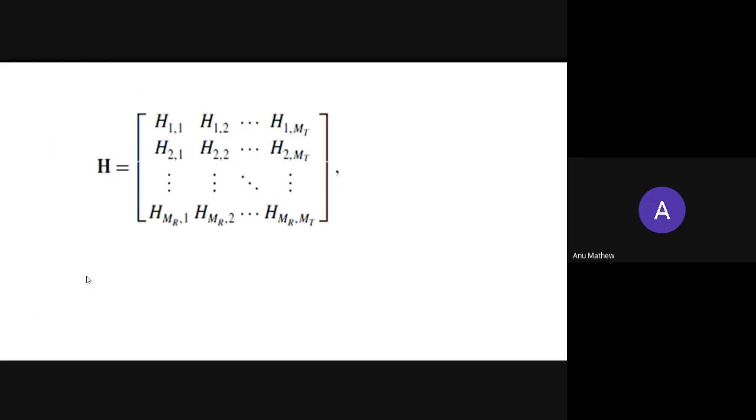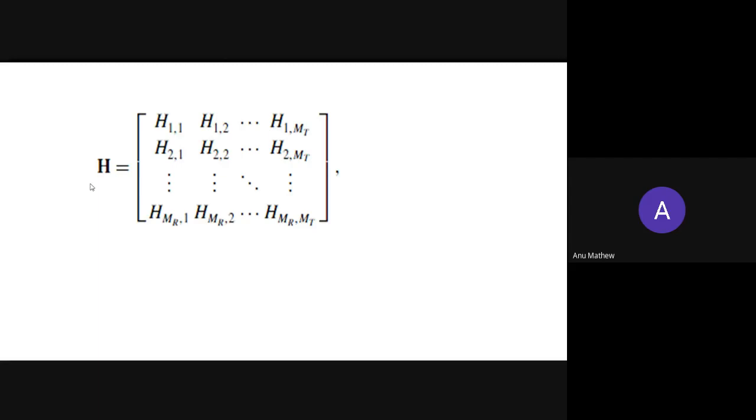This matrix represents a MIMO channel, a multiple input, multiple output channel, where MT represents the number of transmitting antennas and MR represents the number of receiving antennas. The matrix H represents the channel gain.